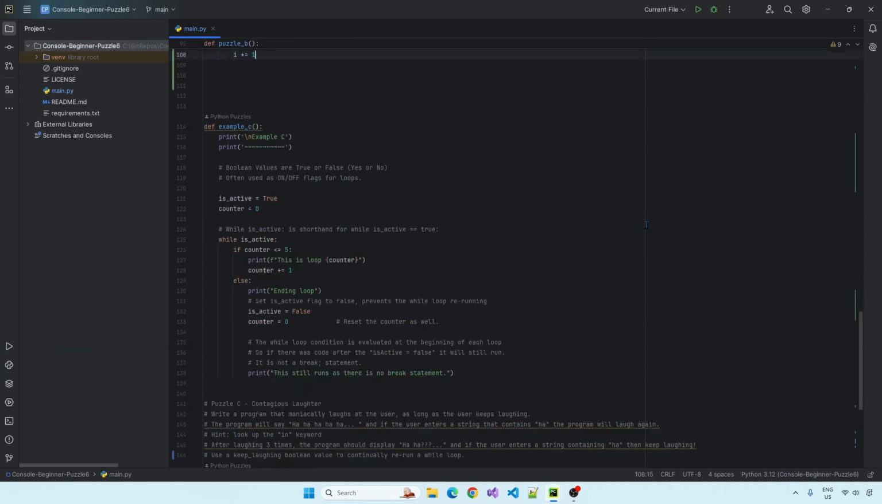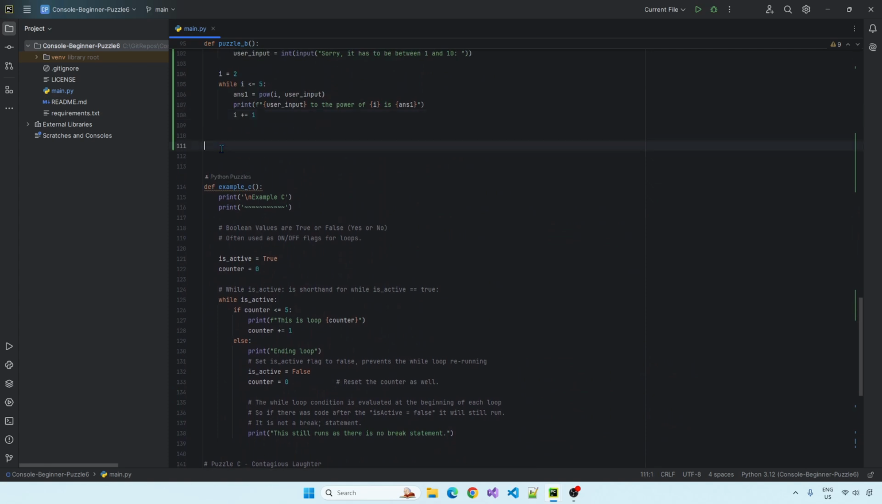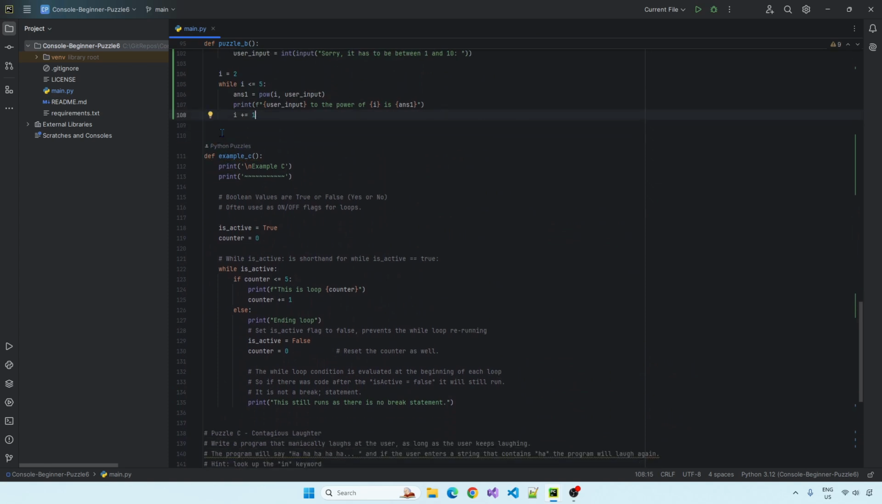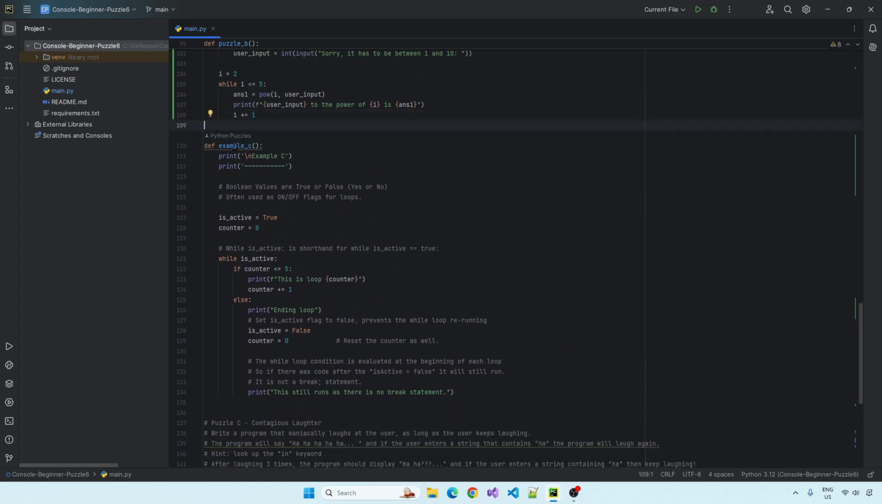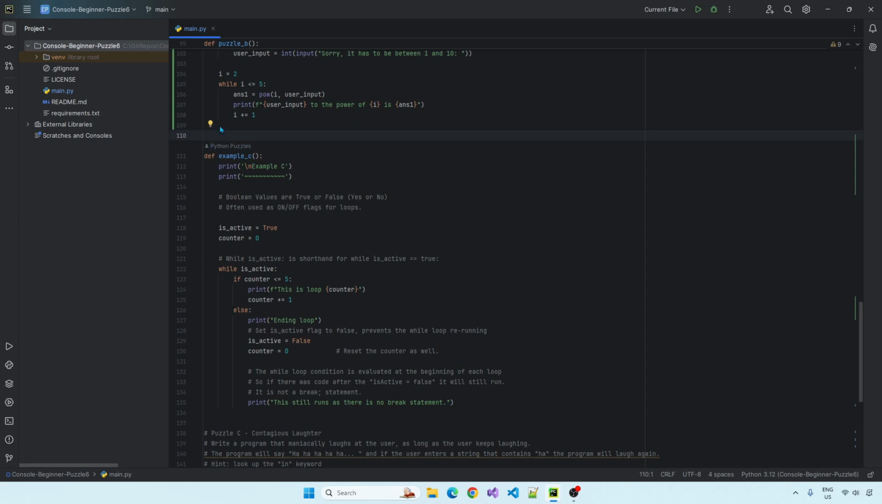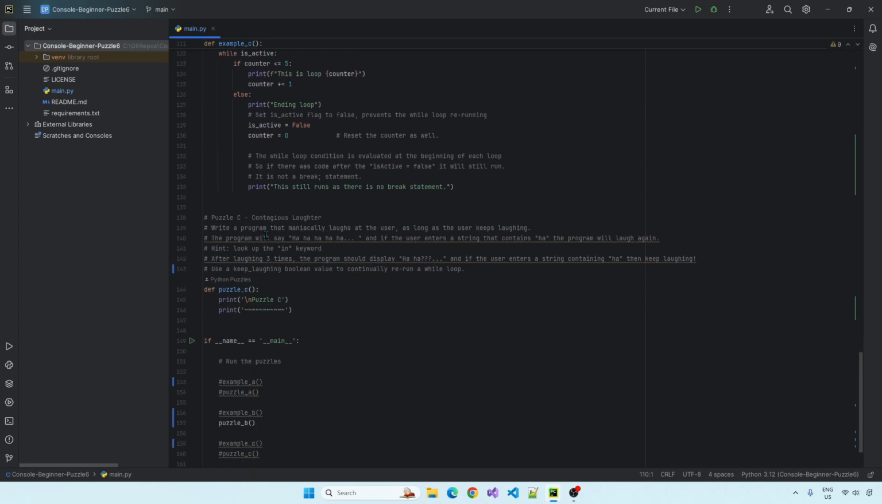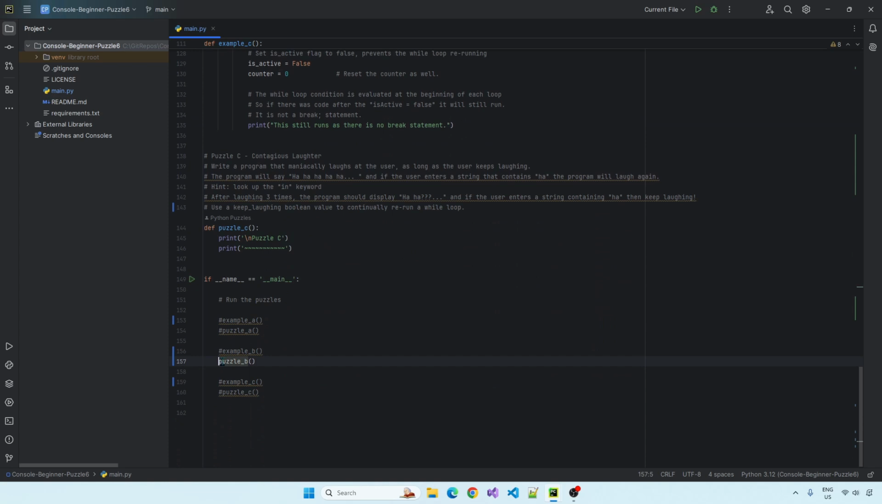Okay, let's take a look at C. Just got to remember, if you don't have the right amount of spaces in here, PyCharm will throw a little error, so it's 2 spaces between functions. Let's comment out puzzle B and take a look at puzzle C.